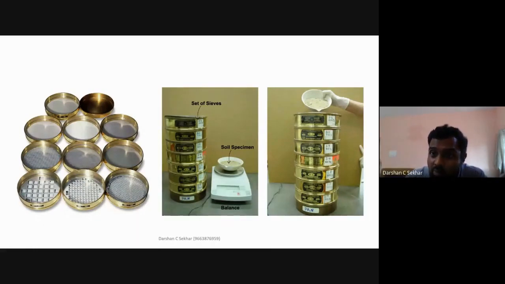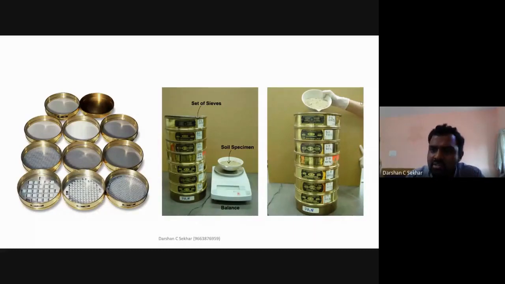Then this soil is what I called dry sieving. The soil retained on the 75 micron sieve, which was oven dried again, will be poured into this set of sieves. Probably, if I had taken 1 kg of dry soil mass, let us say the mass retained on 75 micron is 600 grams, and the mass passing 75 micron is 400 grams. So take this entire 600 grams and pass it here.